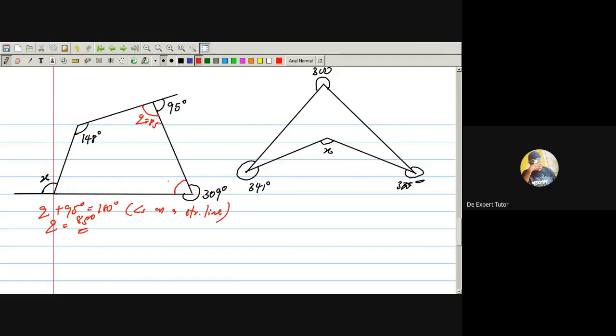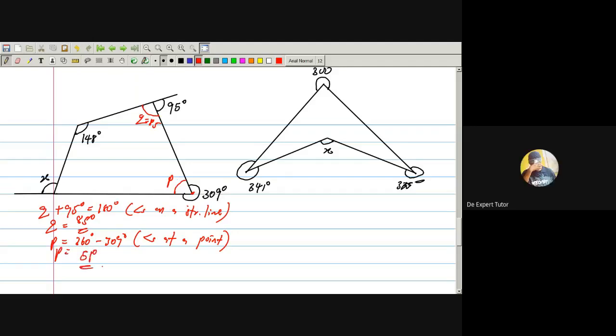Next, I can also get this one. Let me say this one is angle P. I know that angle P is equal to 360 minus 309 degrees. Why? Because I have angles at a point. The sum of angles at a point is 360. This is 309. Therefore, this will complete a circle to make it 360. So 360 minus 309. What do I have? 51.